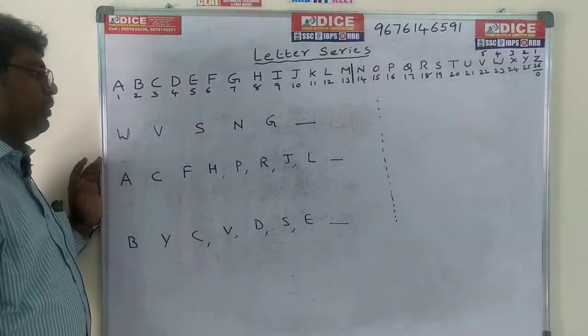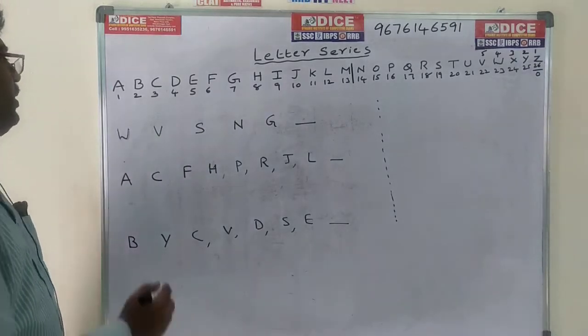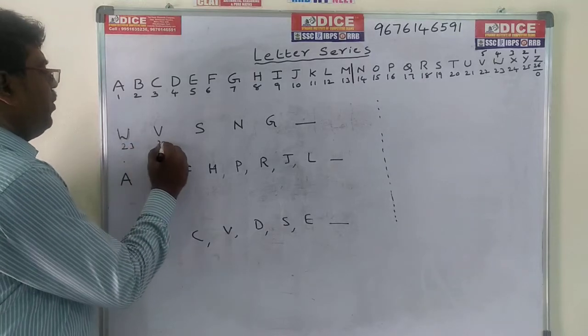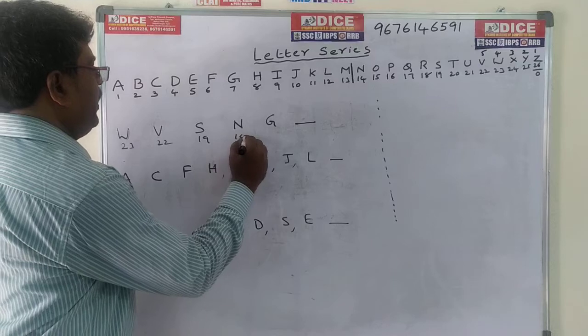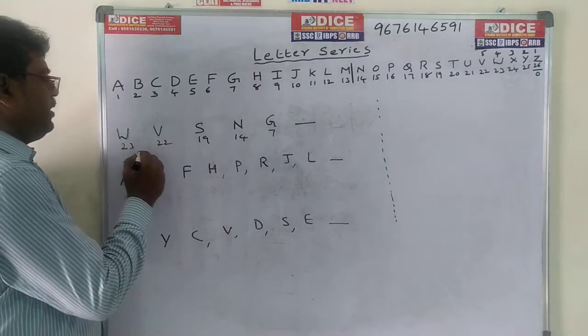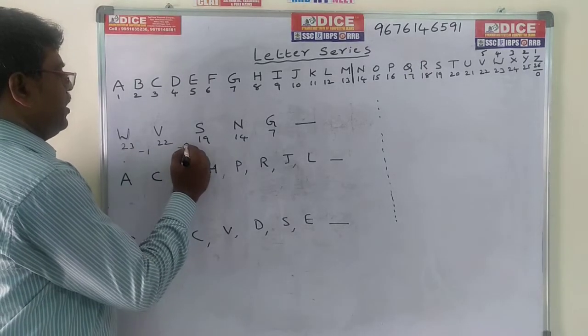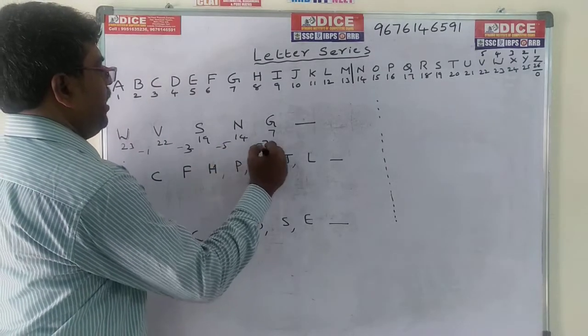Now come to the next series, WVSNG dash. What is the value of W? W is nothing but 23, V 22, S 19, N 14, G 7. So here the difference is minus 1, 22 minus 19 is minus 3, 19 minus 14 is minus 5, 14 minus 7 is minus 7.